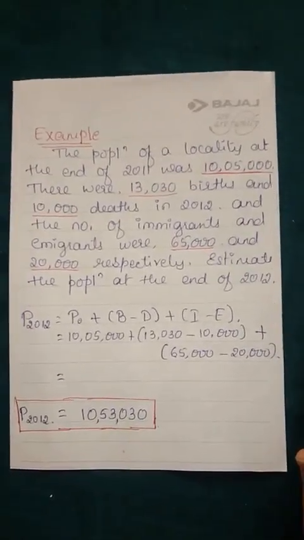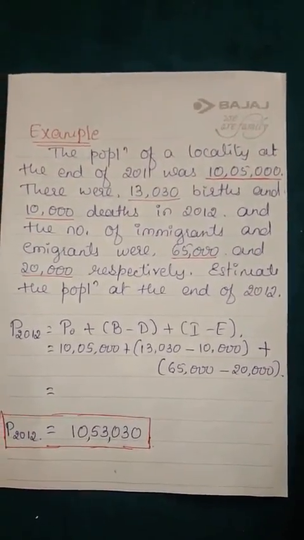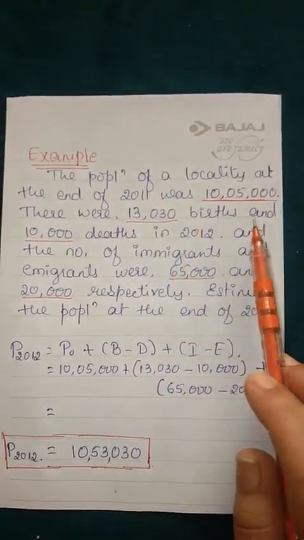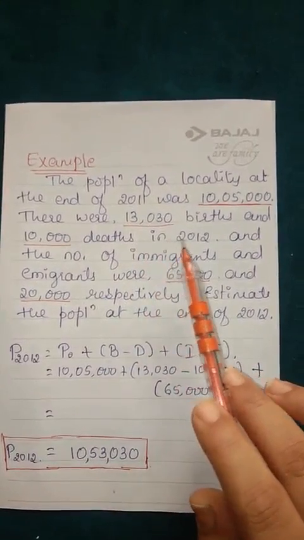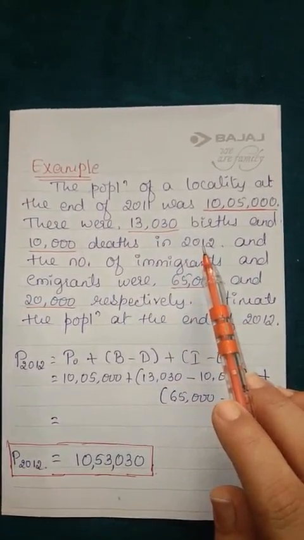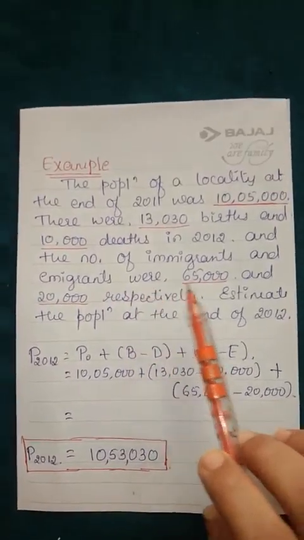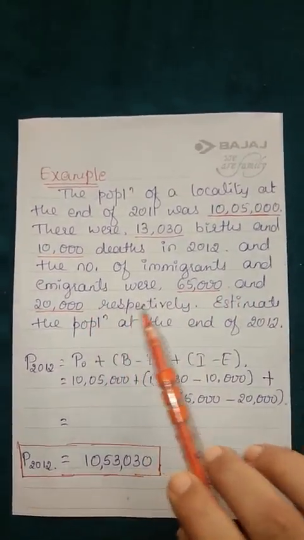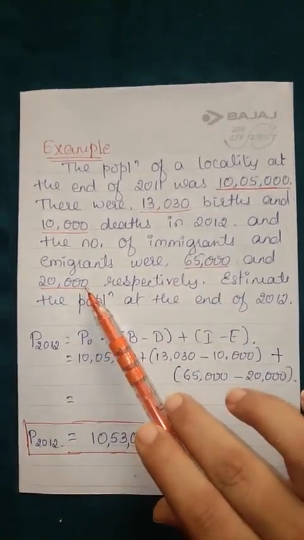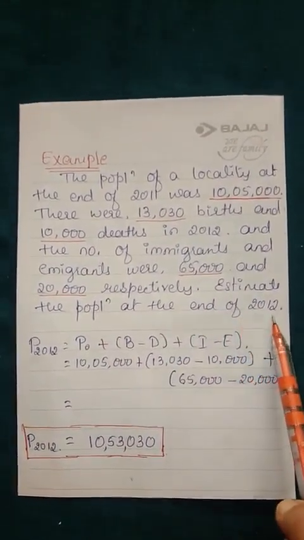So here is an example. The population of a locality at the end of 2011 was, so they have given the data here. There were 13,030 births and 10,000 deaths in 2012. You have to note down this, births and deaths in the year 2012. Okay, and next the number of immigrants and emigrants were 65,000 and 20,000 respectively. They have given respectively. So this is immigrants and this is emigrants. You are supposed to estimate the population at the end of 2012.